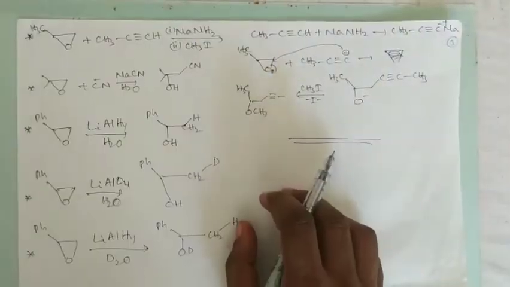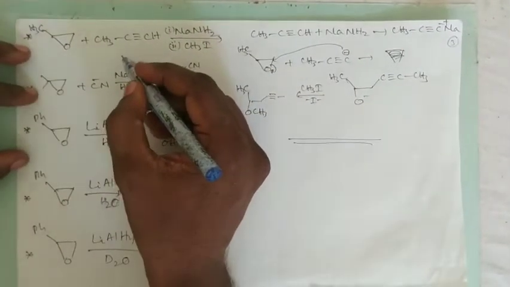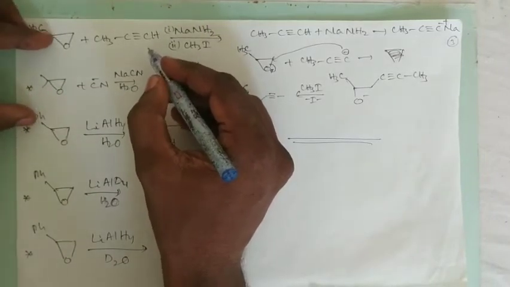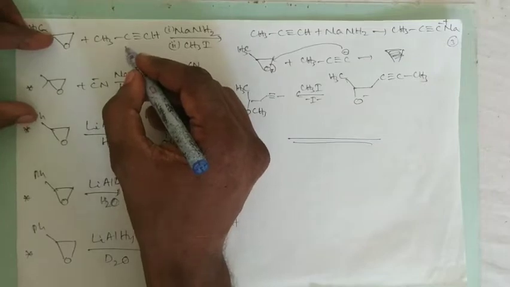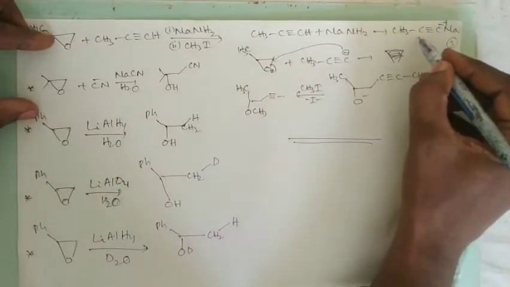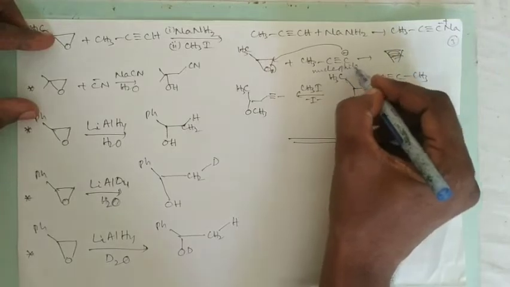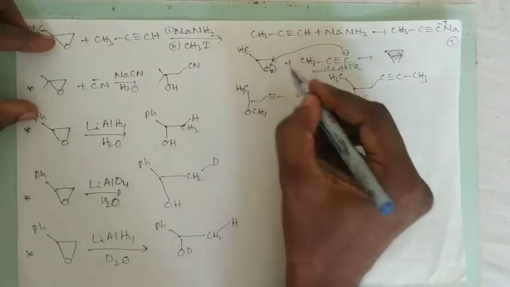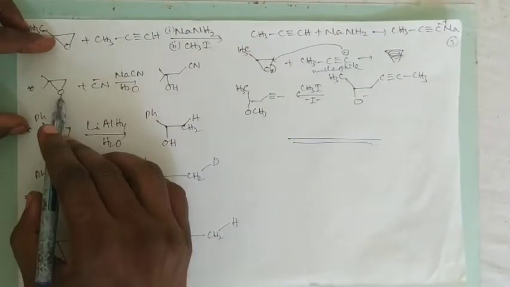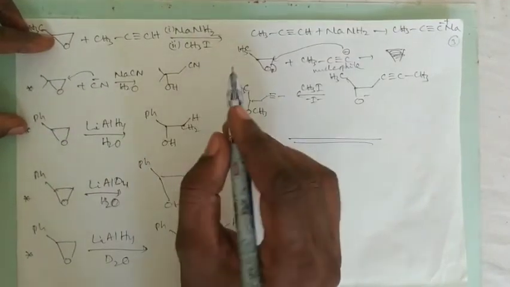Then if we are reacting an epoxide with sodium acetylide, this compound. First propyne reacts with sodamide to give sodium acetylide, then acetylide is the nucleophile. This attacks the epoxide at the less hindered side, and we are getting this product. Then if cyanide ion is there, same thing, cyanide will attack this side, so this is the product.